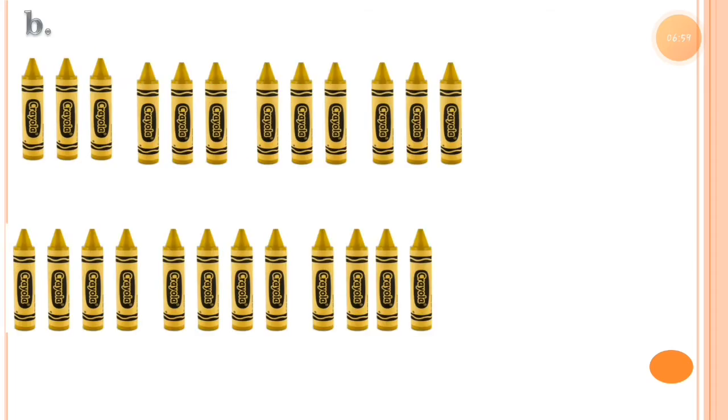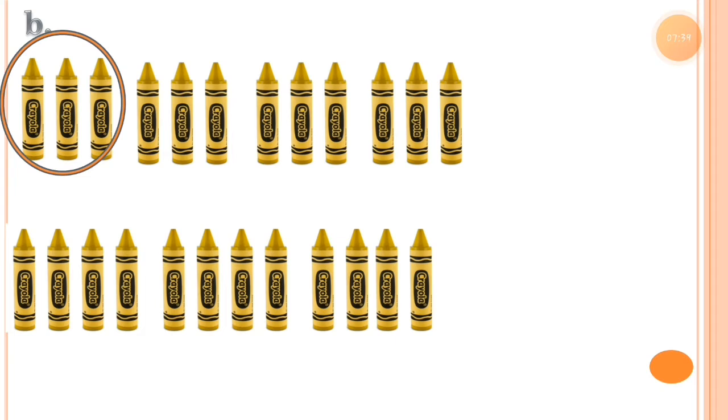Now let's move to number B. So let's start making groups of the crayons. Here let's make groups of 3. We are putting 3 crayons in each group. I repeat, we are putting 3 crayons in each group. So let's start making the groups. I am putting a circle on the crayons so you can easily understand how many groups are made.